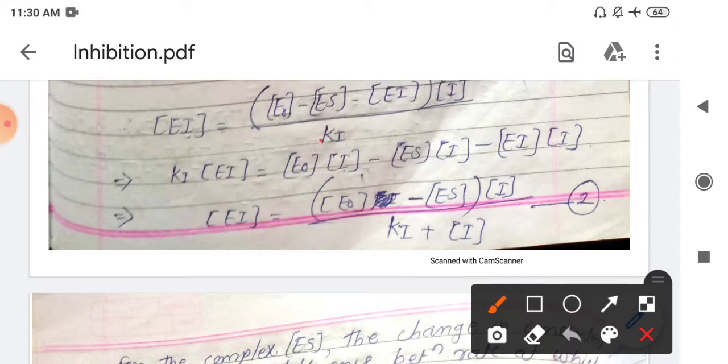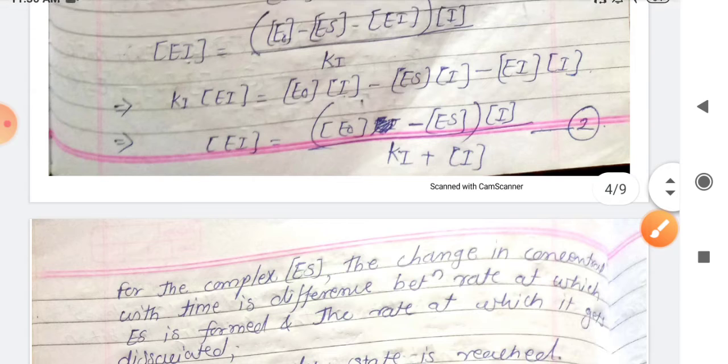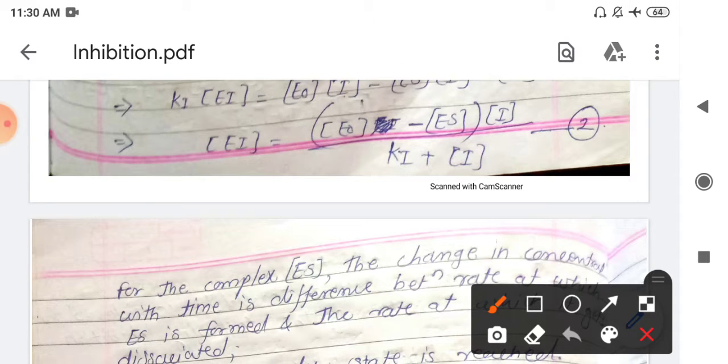First, cross multiply KI, so KI into EI equals E0 into I minus ES into I minus EI into I. So we have obtained the value for the enzyme inhibitor complex: EI equals E0 minus ES into I divided by KI plus I.